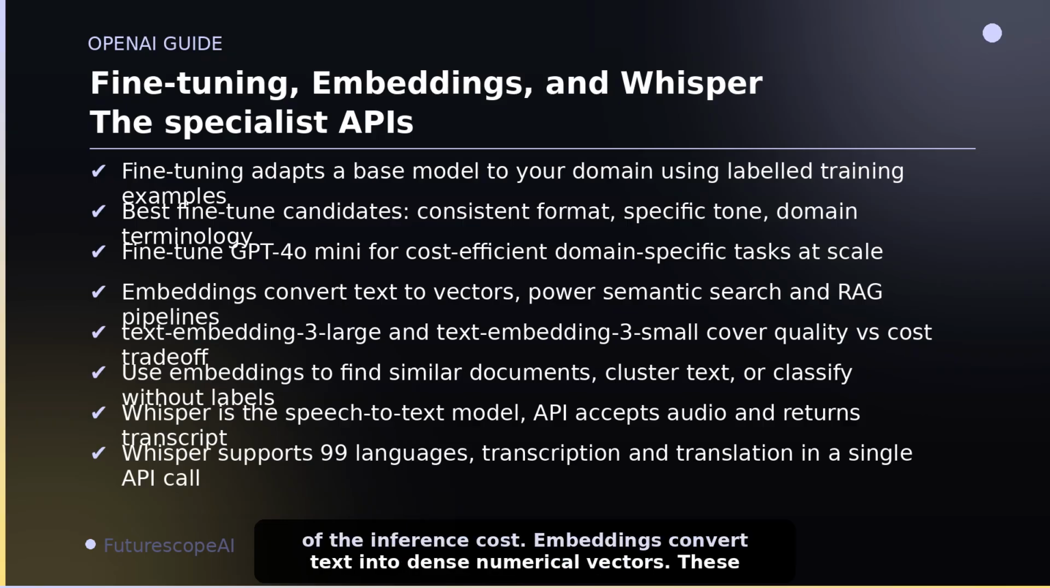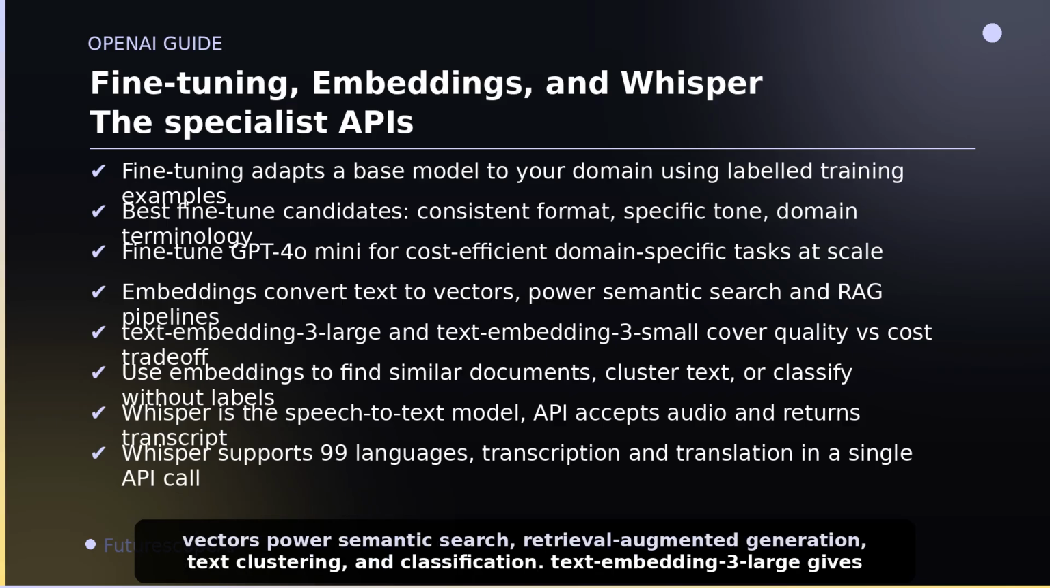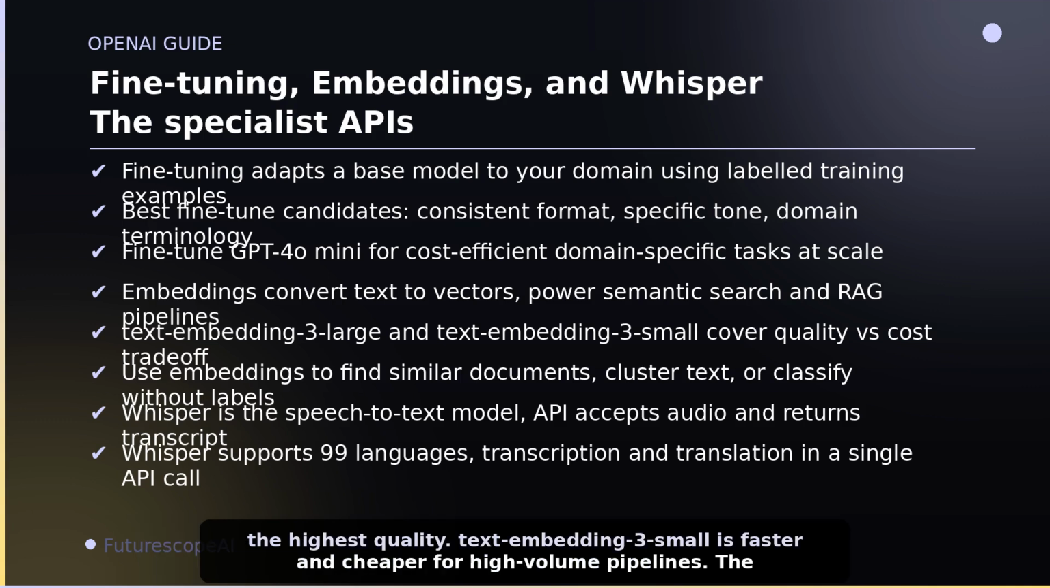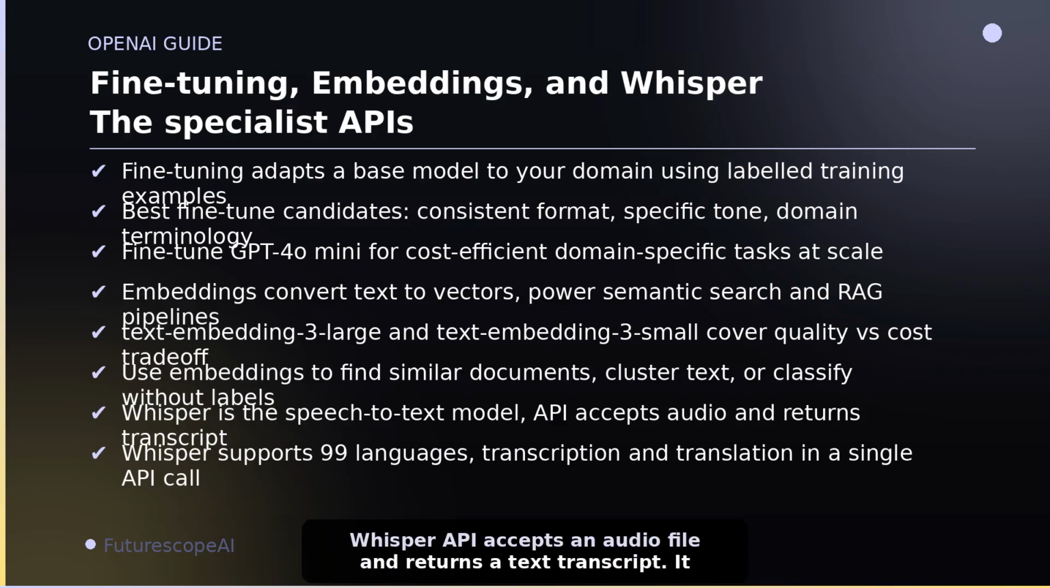Embeddings convert text into dense numerical vectors. These vectors power semantic search, retrieval-augmented generation, text clustering, and classification. Text embedding 3 large gives the highest quality. Text embedding 3 small is faster and cheaper for high-volume pipelines.